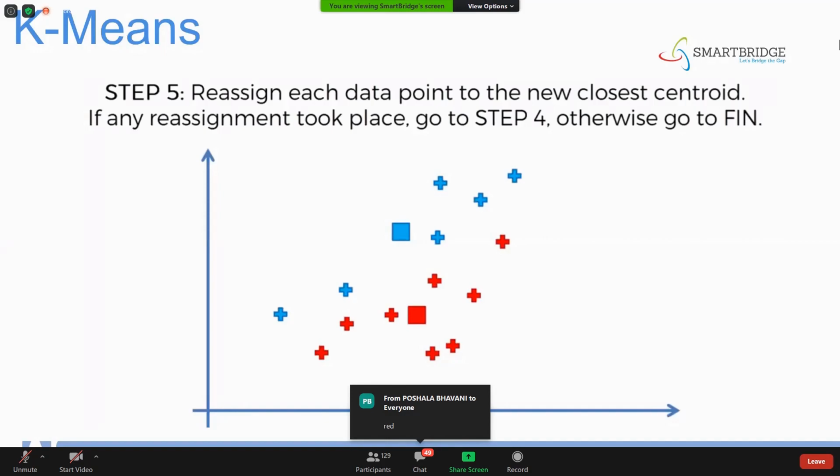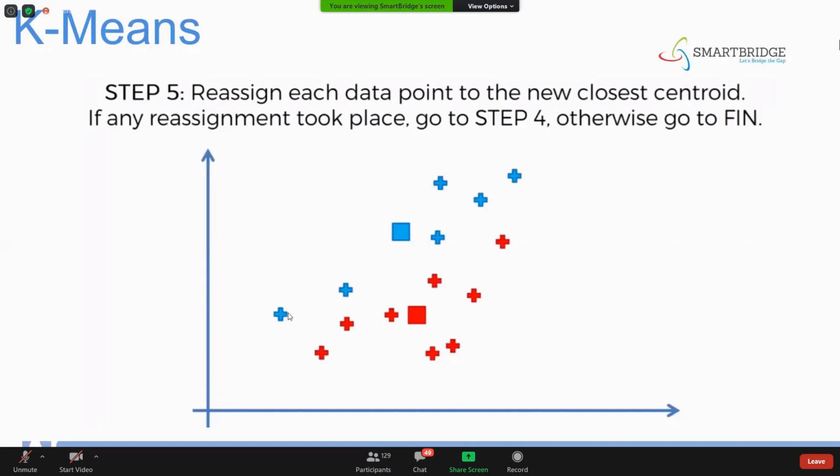Obviously with the distance itself it is possible, right? So reassignment is nothing but points changing from red to blue or from blue to red. Here you can see these 2 points are obviously changing to red because we need to reassign them to the nearest centroid, right? These 2 points are nearest to the centroid.